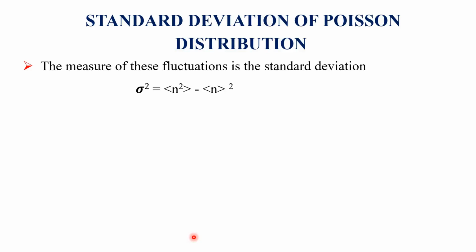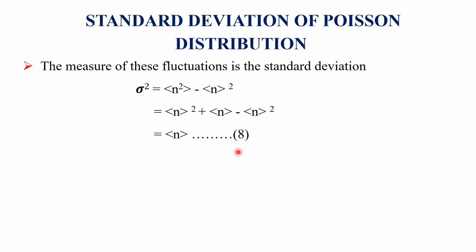The general formula is sigma square equal to ⟨n²⟩ minus ⟨n⟩². Putting in the equation, we simplify ⟨n⟩² plus ⟨n⟩ minus ⟨n⟩², which is written as ⟨n⟩.